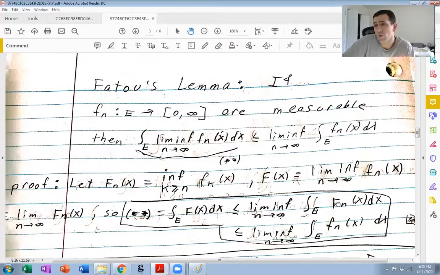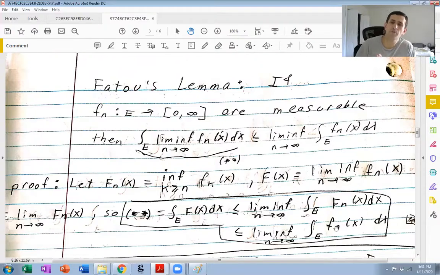Or in other words, the infimum is a lower bound for all these fk's. k equals n is in this set. So trivially, because we're dealing with an infimum, big Fn is less than or equal to little fn. So yeah, that's Fatou's lemma.